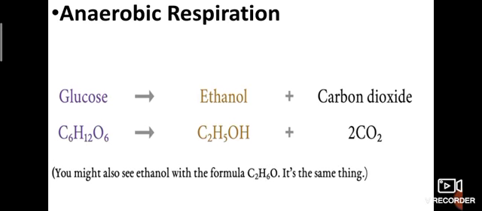Animals' muscle cells release lactic acid and yeast releases ethanol. In aerobic respiration, carbon dioxide and water are released. In anaerobic respiration, animal cells release lactic acid and yeast releases carbon dioxide.